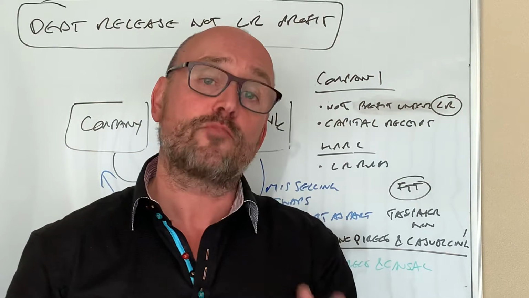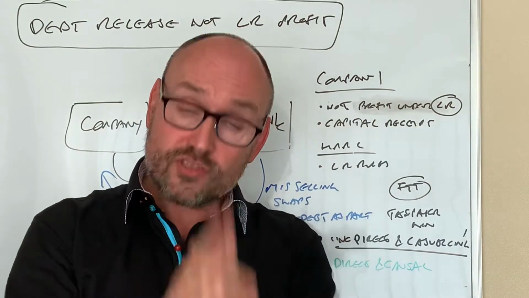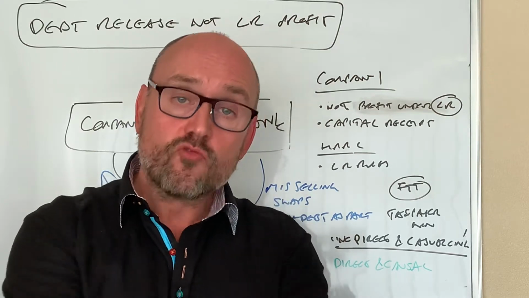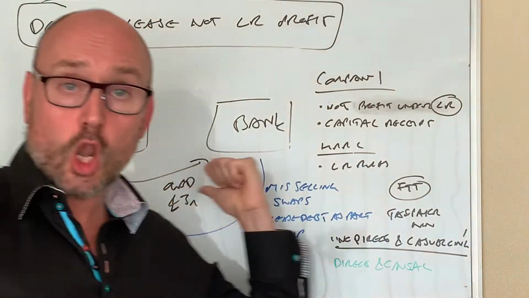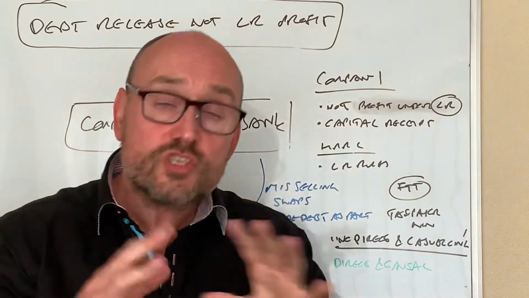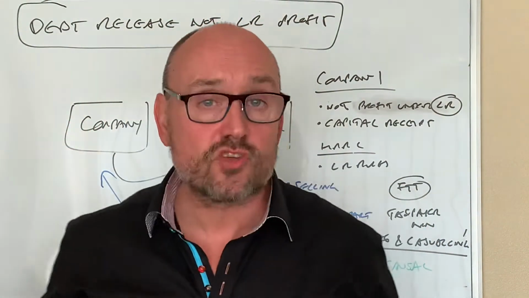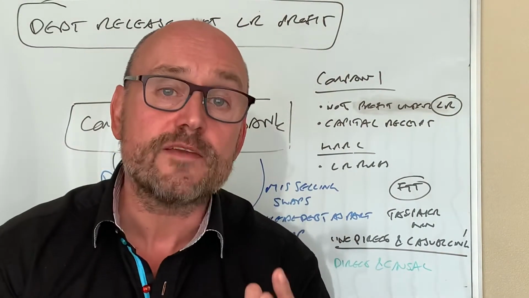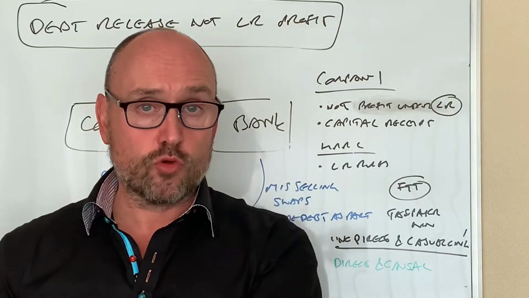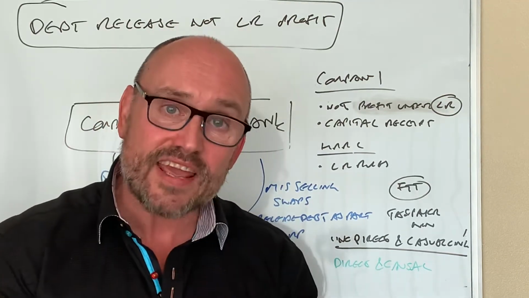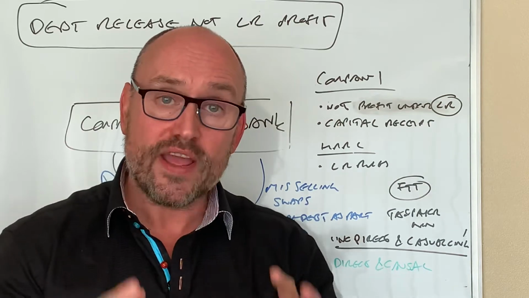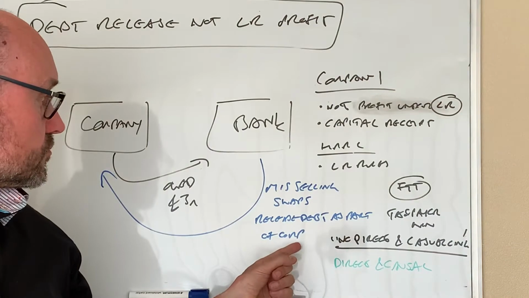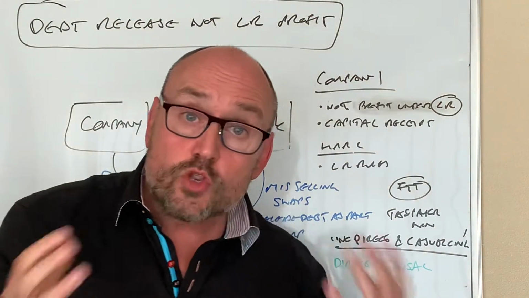So the tax tribunal sided with the taxpayer. And HMRC lost the case, and it was decided that this release of the loan by the bank was not taxable in the hands of the limited company because it didn't come under the auspices of the loan relationship rules. It was a redress for mis-selling these swaps, and therefore it fell outside of the scope of the loan relationship rules. So, not taxable.